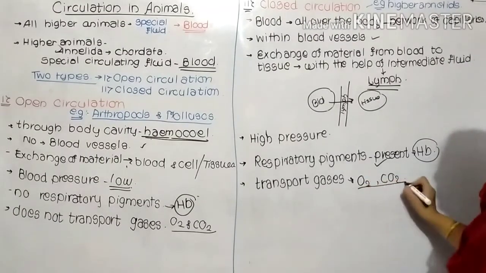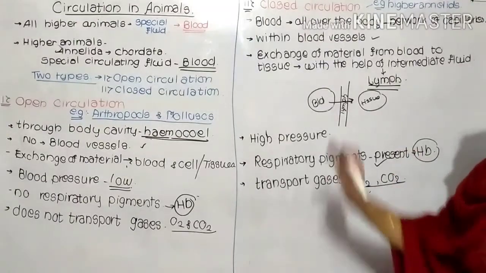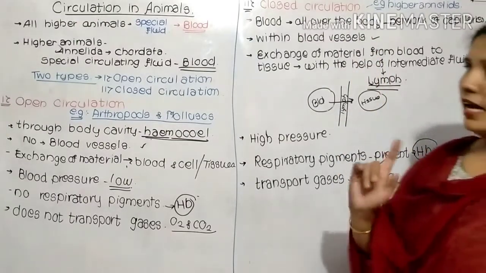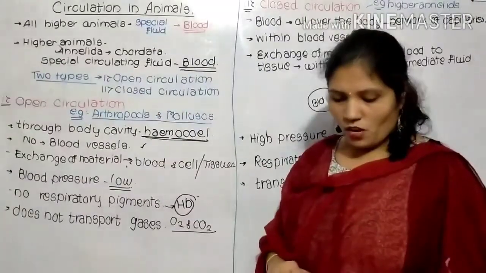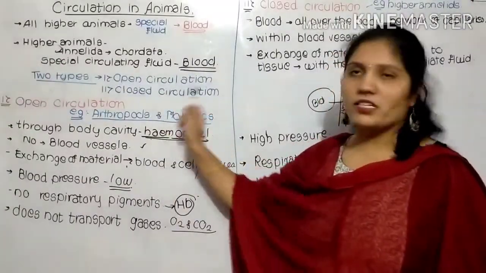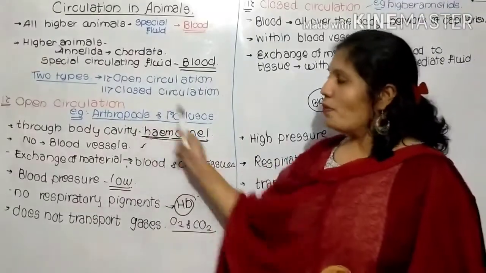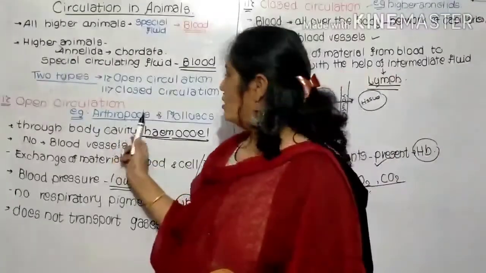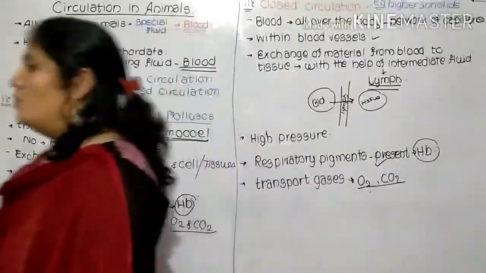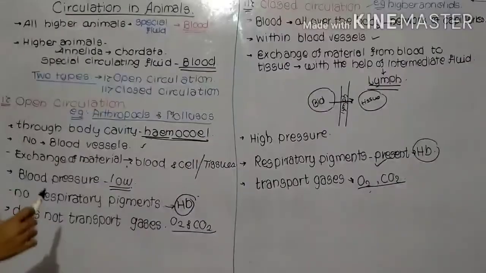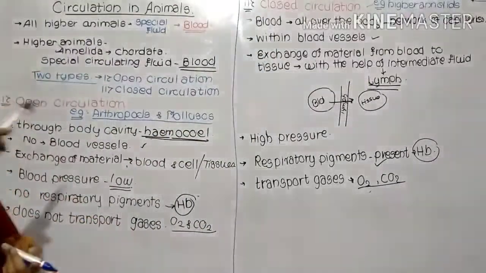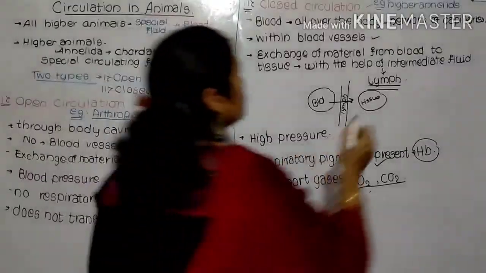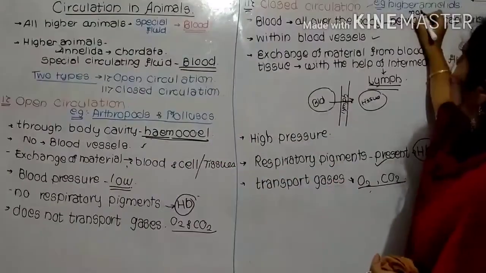Once again I will tell you, two types of circulations are there: open circulation and closed circulation. The open circulation is present in arthropods as well as mollusks, and the closed circulatory system occurs in higher annelids as well as higher mollusks.